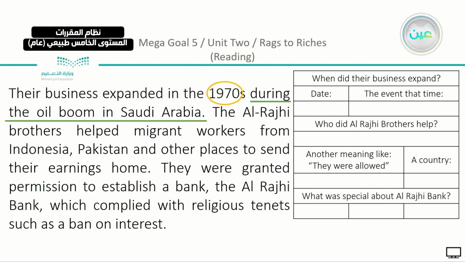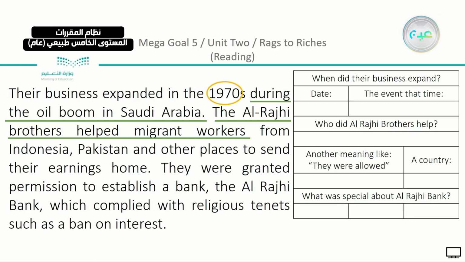Who did Ar-Rajhi brothers help? They helped someone else besides the pilgrims. So they helped migrant workers, the workers that were there at that time. Why? If you can just see the line after that we have here, to send their earnings home. So they helped the workers to send their money or their earnings back home to their families.